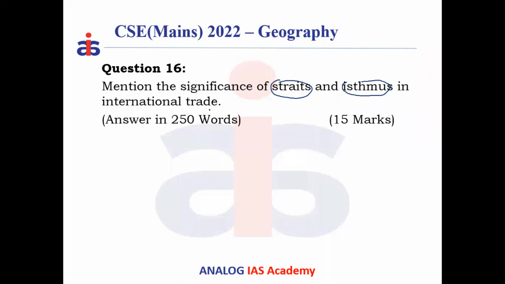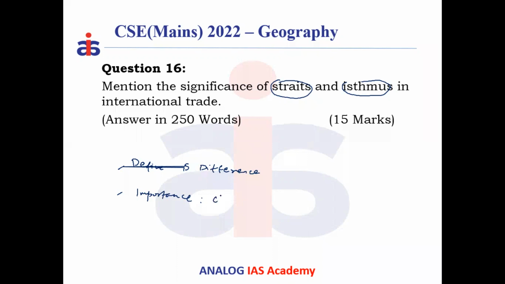So let's identify what the important straits and isthmuses are and how they help in international trade. For the significance in international trade, first define both the terms and give the difference between isthmus and strait in the beginning. And in the introduction, you also give the importance of both strait and isthmus. This provides important trading routes for shipping.